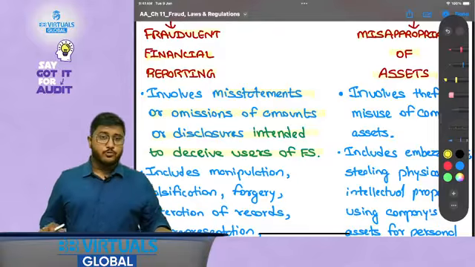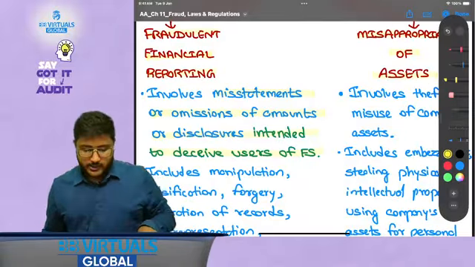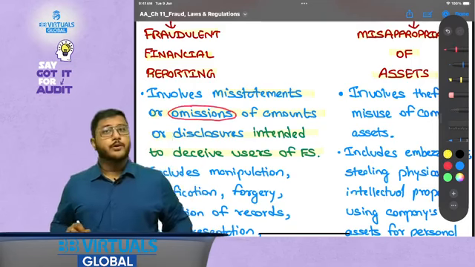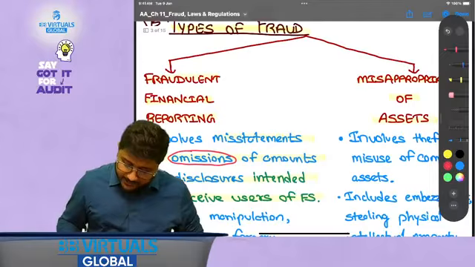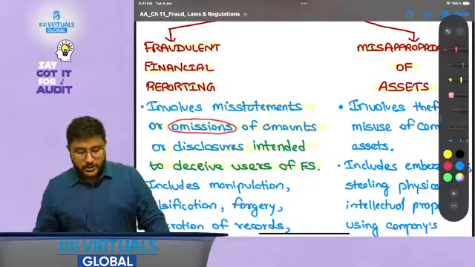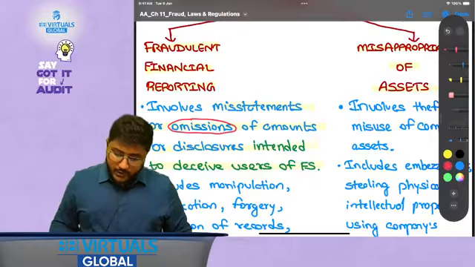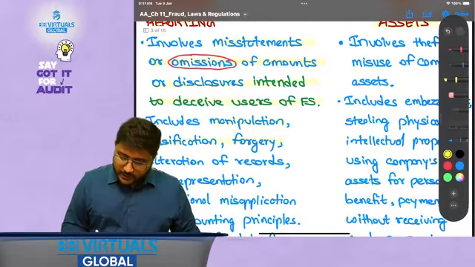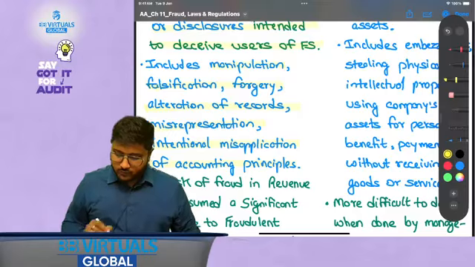It involves misstatements or omissions which are intended to deceive the users of financial statements. Now one question that comes to the mind of a student is why omission is covered over here. Omission was an error, right? It is a type of fraud, but this is intentional. That is why omission of amounts is covered as fraudulent financial reporting. Okay. Now it includes manipulation, falsification, forgery, alteration of records, misrepresentation, intentional misapplication of accounting principles.